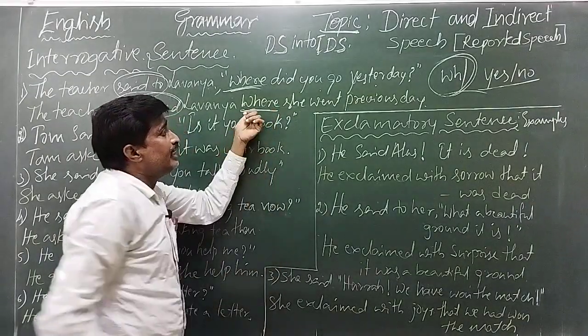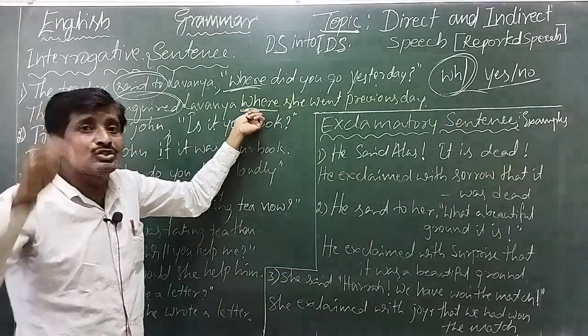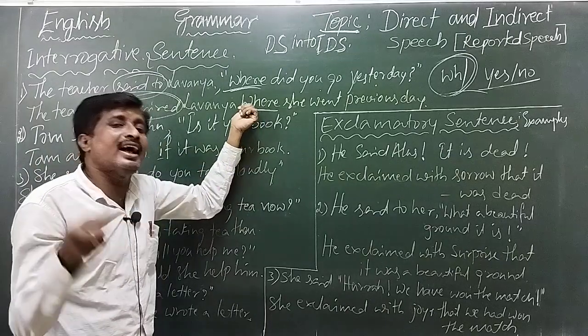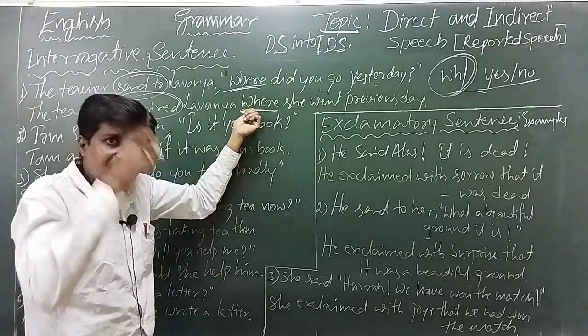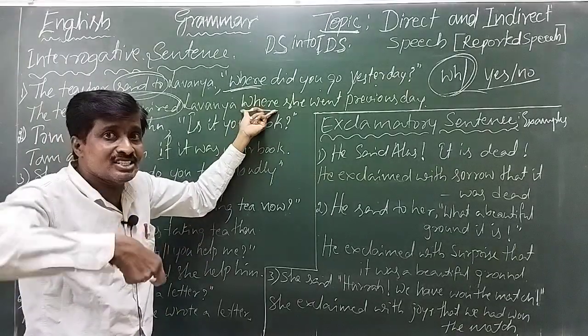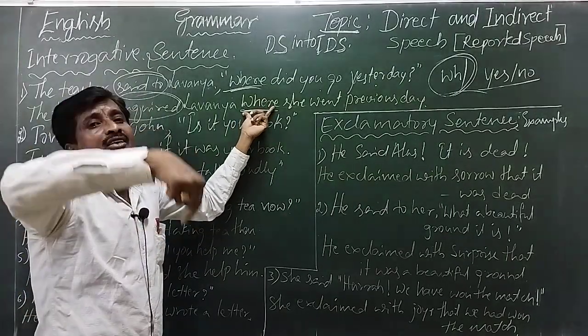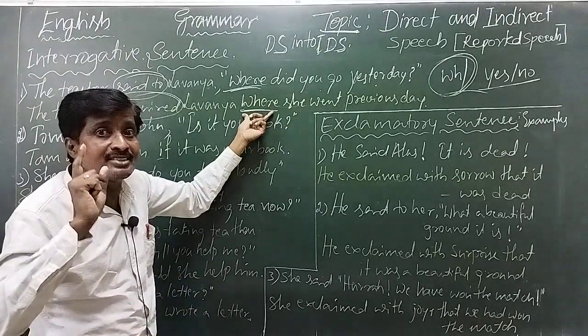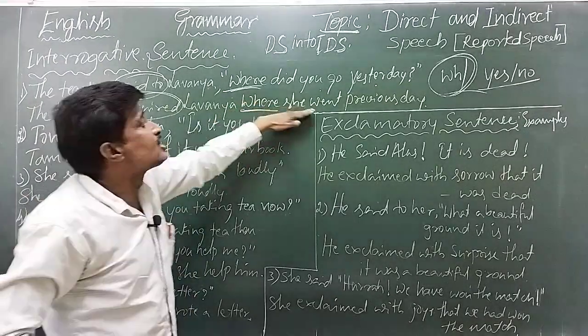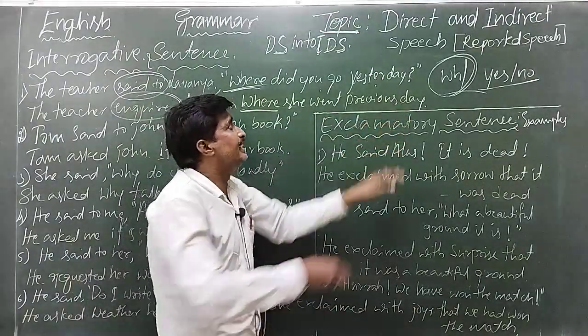Where. See that here where works as a joining word, as a linker, as a conjunction, not as a WH interrogative word. Where she went previous day.